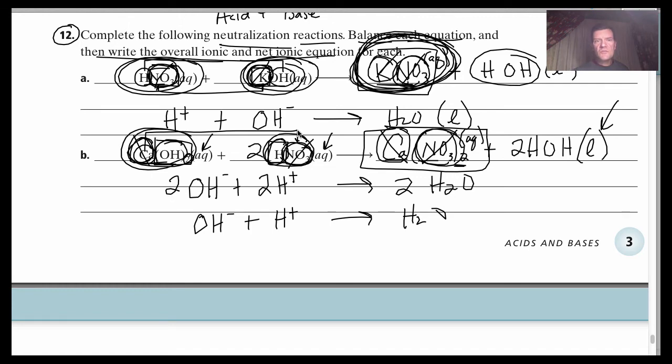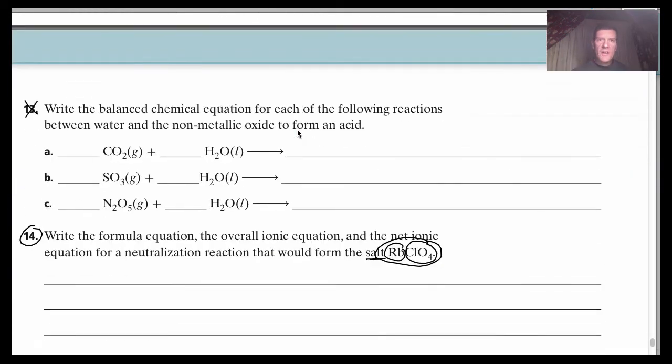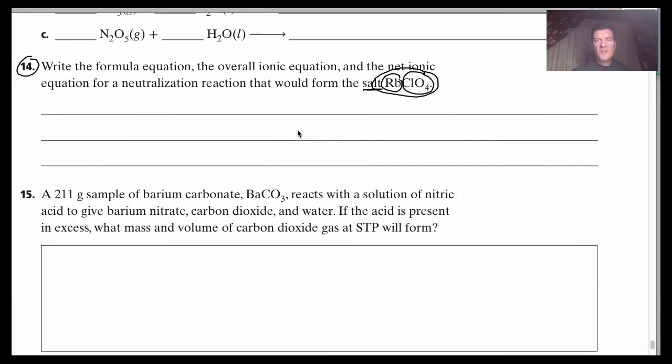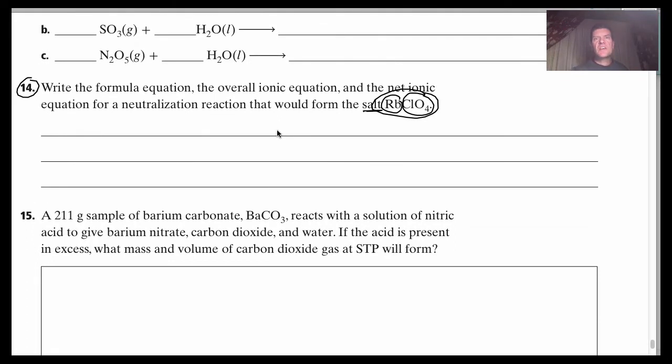So all I have to do is just add my OH to the metal part of the salt and my H to the polyatomic nonmetal part of the salt. My salt is RbClO4. And I know the other product is going to be water for the neutralization. So where's that coming from?